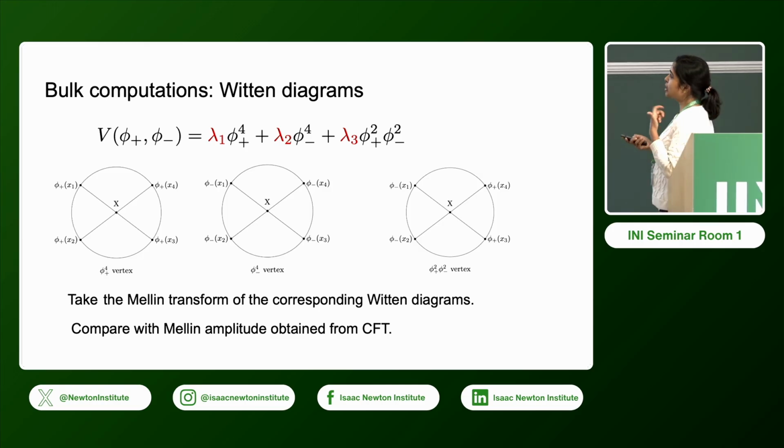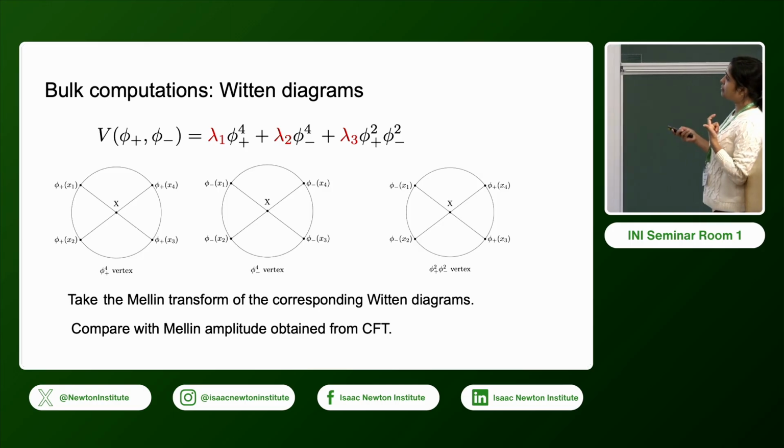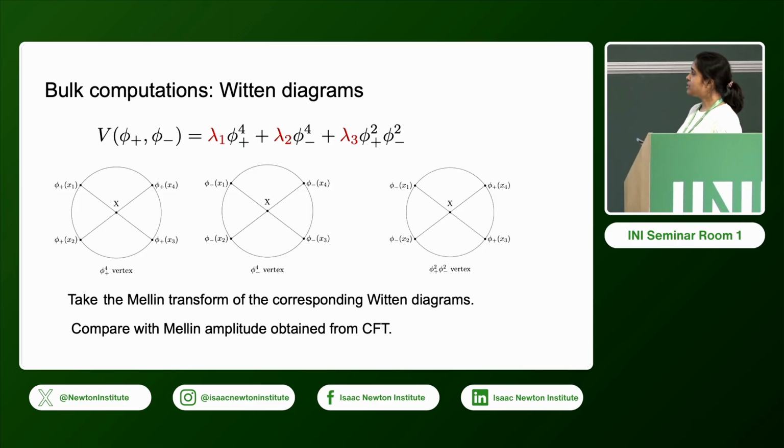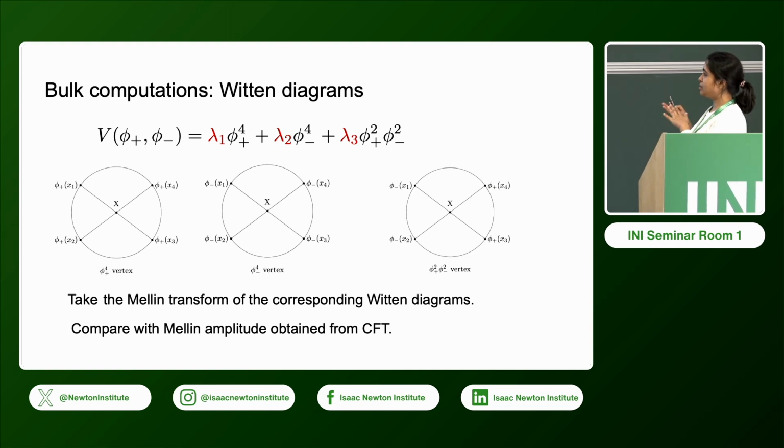We'll have 3 different kinds of correlators for these 3 vertices. This one will give you the plus plus plus plus, this is the minus minus minus minus, and this is the mixed one. These computations are similar to the D functions computation, and then we take the Mellin transform of these Witten diagrams and compare with the Mellin amplitude that we obtained from CFT.